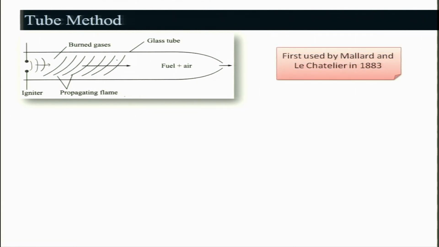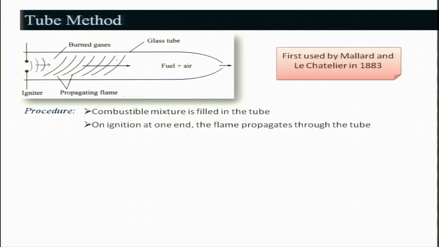This was basically developed by Mallard and Le Chatelier in 1883, and they also gave the thermal theory, which we have already discussed, but it is a slightly modified version of the Mallard and Le Chatelier theory. Later on it was modified, as we discussed for finding the expression for laminar burning velocity. So, what you have to do is, basically, the combustible mixture is filled in the tube, and on ignition at one end, the flame propagates through the tube.